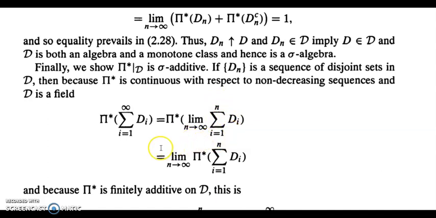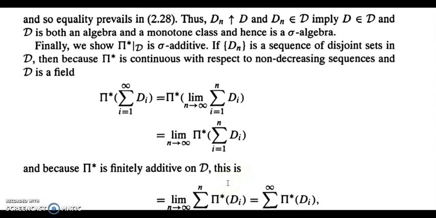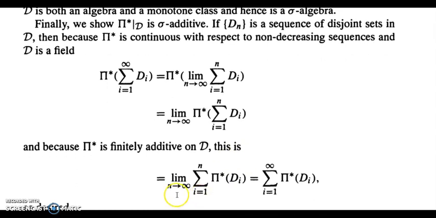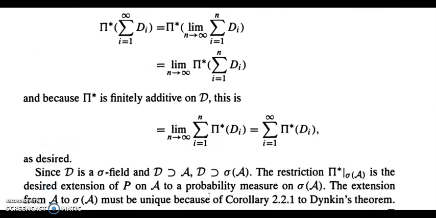Since pi star is sequentially monotone continuous, this is equal to the limit as n tends to infinity of pi star of the summation i equal to 1 to n of Di. And since pi star is finitely additive on script D, we can write this as the limit as n tends to infinity of the summation i equal to 1 to n of pi star of Di. That is the summation i equal to 1 to infinity of pi star of Di. Therefore, pi star restricted to script D is sigma additive.